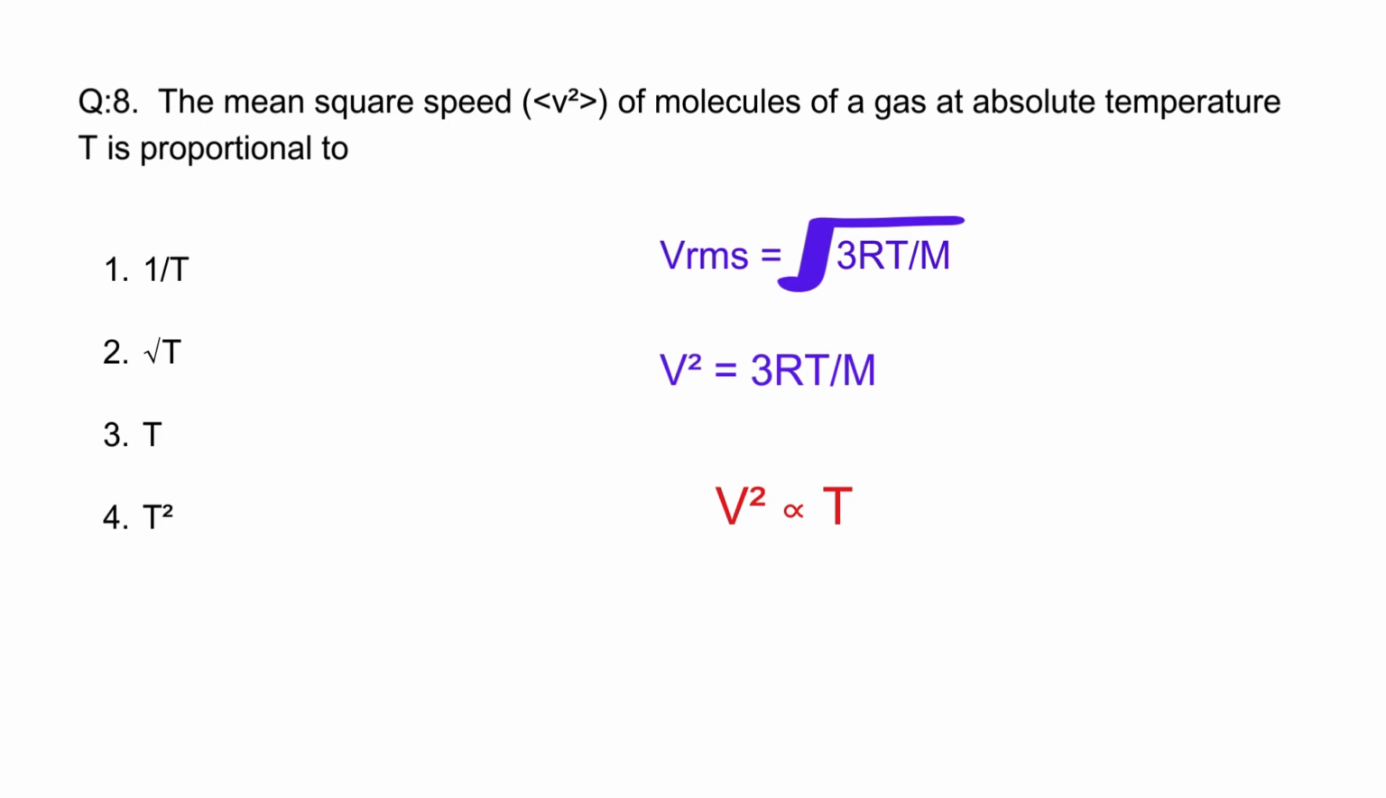And what is asked in the question is the relation of T with V square. So V square is directly proportional to T. So the correct option for this question will be option 3.